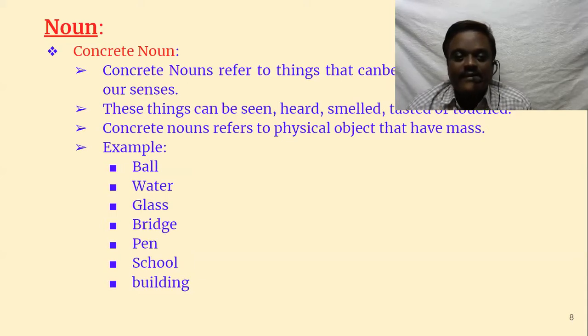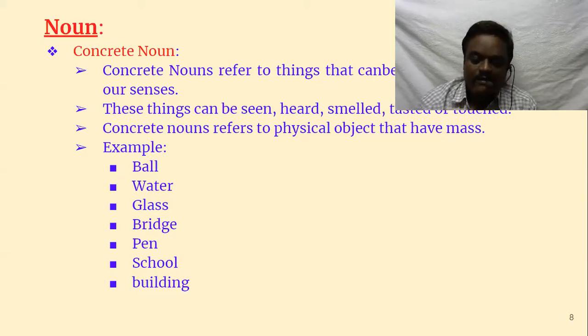There are a number of examples, but there is no need of giving many, and you can very easily understand what a concrete noun is. Ball, water, glass, bridge, pen, school, building. These are all concrete nouns.